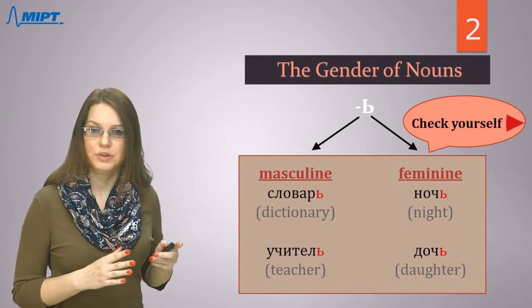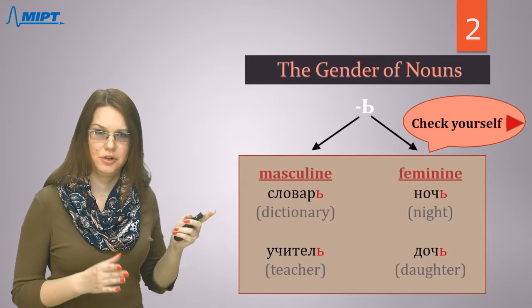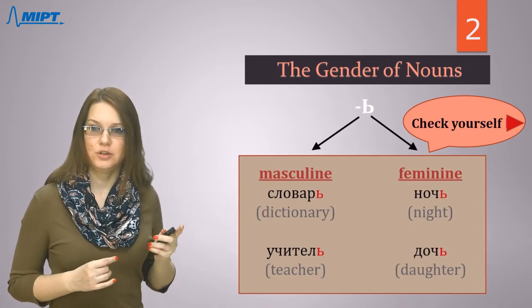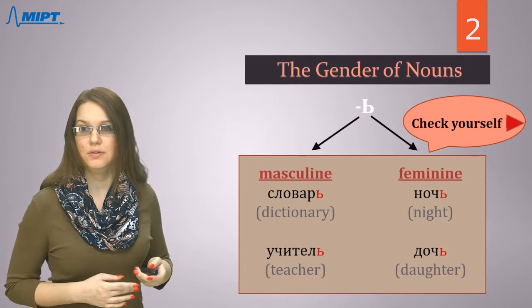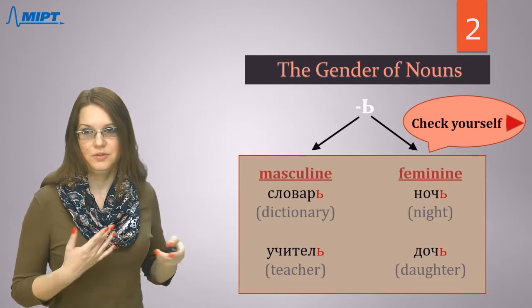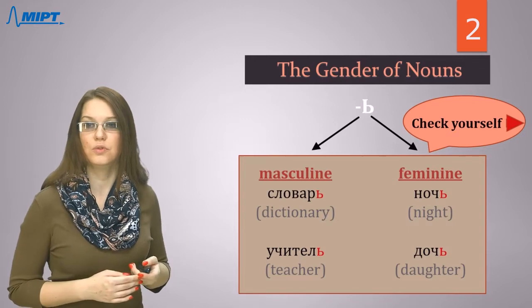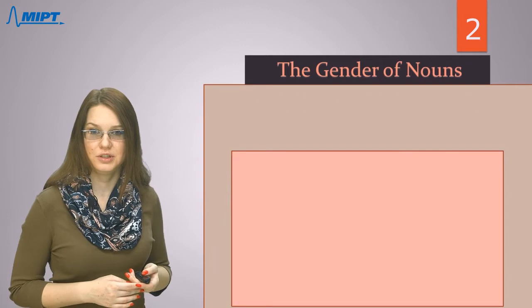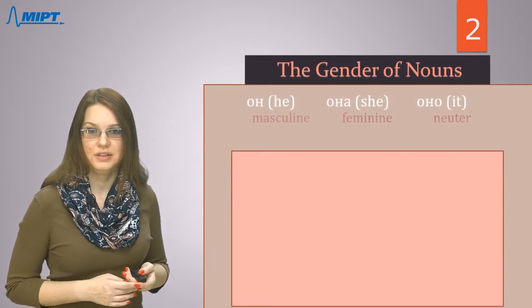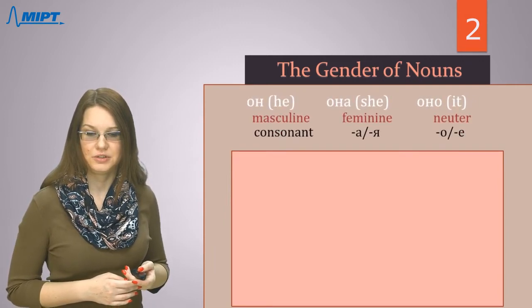If you're not sure if this word is masculine or feminine, please check yourself using a dictionary, because in every dictionary you can easily find this information. So let's check yourself. Our next task is for checking yourself.